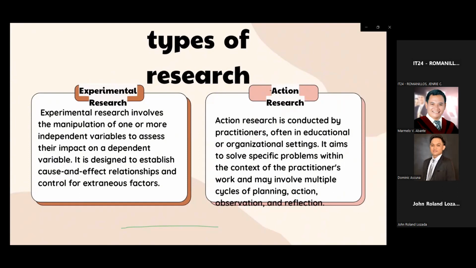Data is collected on the dependent variable in both the experimental and control groups. Researchers record and analyze the data to determine whether there are significant differences between the groups. And lastly, it is considered the gold standard for establishing causation in scientific research. It allows researchers to systematically investigate the impact of specific variables while controlling for potential confounding factors.